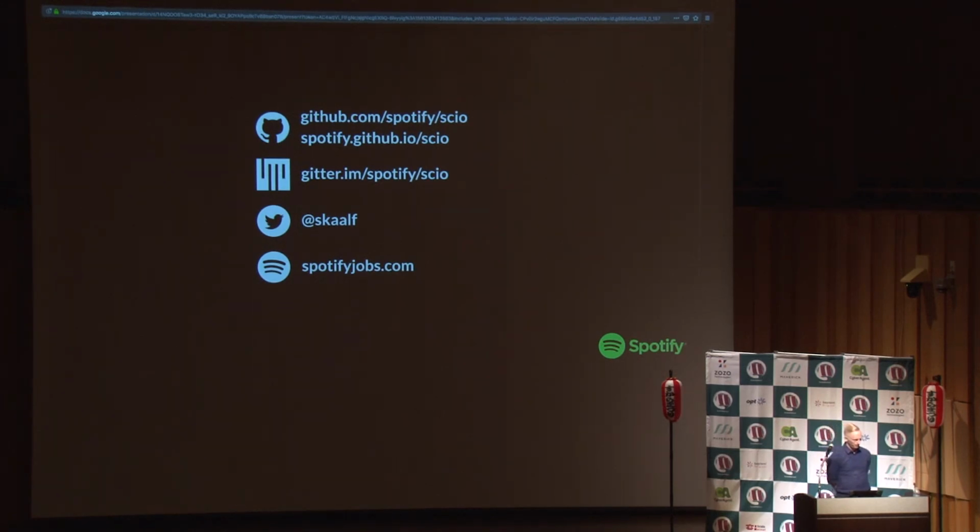Okay. So actually, I have a second question. Currently in my company, we're using Flink. Can I just use Scio like this, or do I need to convince the platform people to actually implement something? Do they need to do something, basically?